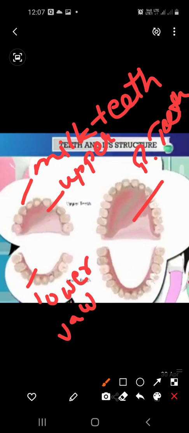Milk teeth are also known as temporary teeth, because these teeth fall down and another one grows and becomes the permanent tooth. So here 10 are in the upper jaw and 10 in the lower jaw, and here 16 are in the upper jaw and 16 in the lower jaw. So we have 20 milk teeth or temporary teeth and 32 permanent teeth, right?